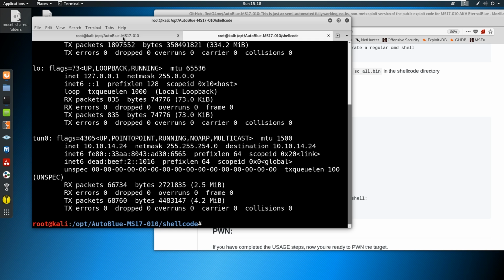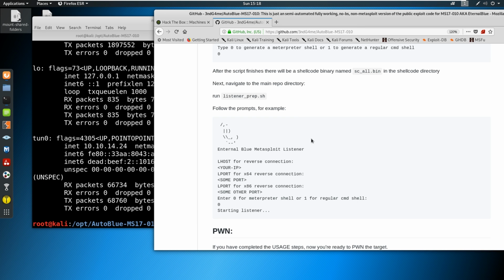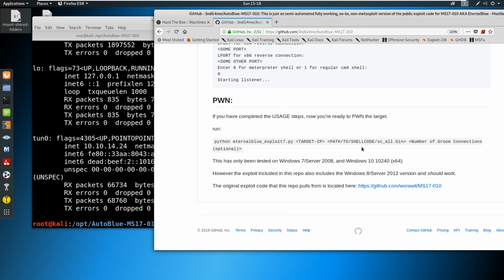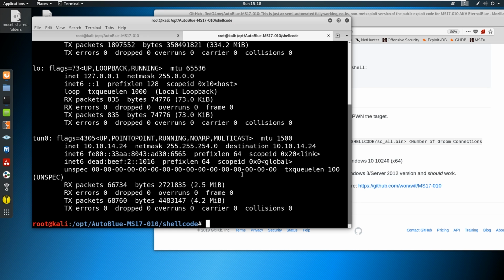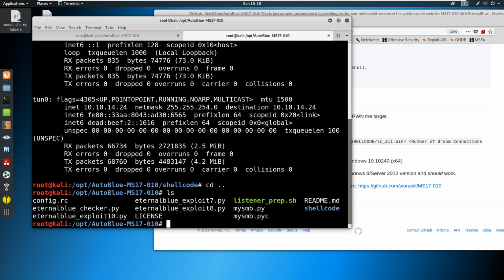I've got a new tab already opened up, so you guys can open up a new tab as well. Let's scroll down to the pwn down here. So this has been tested on Windows 7, Server 2008, and Windows 10. It should work on Windows 8 and Server 2012 as well. So if we say cd .. back to our main folder, now what we need to do is run AutoBlue exploit7.py, it looks like. So we'll say python